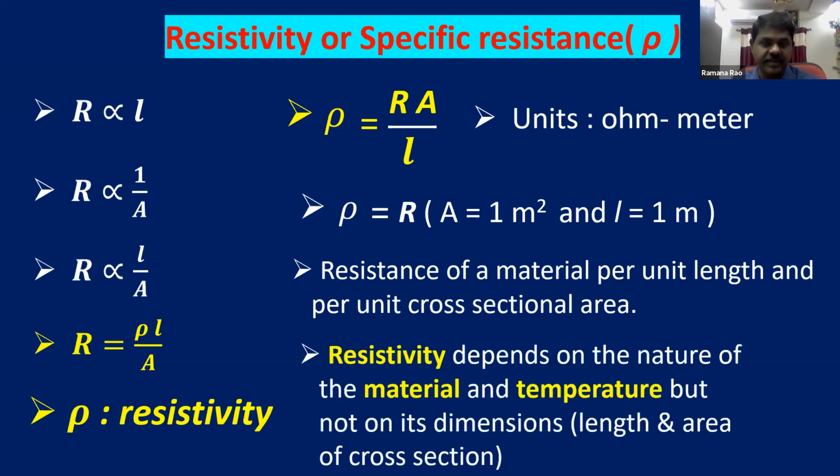And a very important point: resistivity depends on the nature of the material and temperature. Only on these two factors it depends, but not on its dimensions. The specific resistance or resistivity is independent of length and area. It depends only on the nature of the material and temperature. So in this slide, you have a very important concept, that is the resistivity definition and the mathematical form of resistivity. You can make a note of the formula and on what factors the resistivity depends.